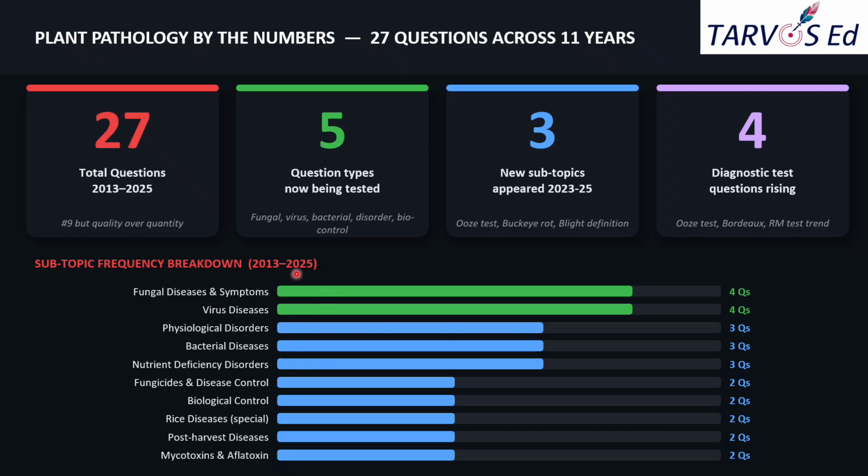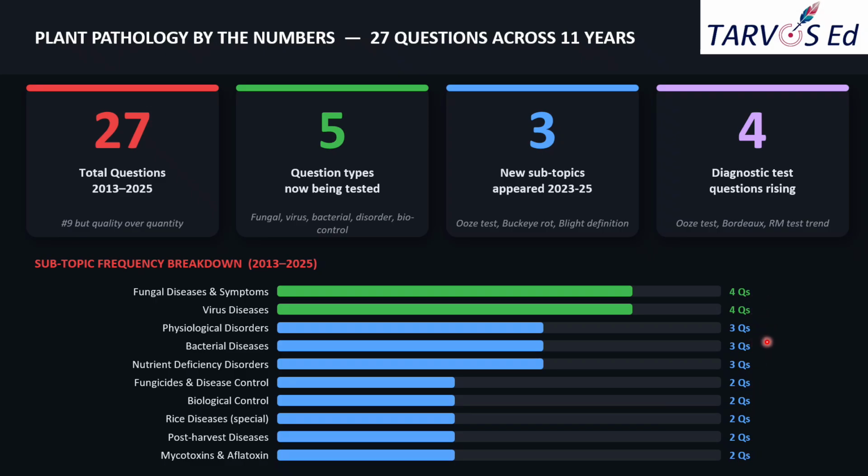Okay, so now let's break down the frequency chart on each and every subtopic based on the analysis from 2013 to 25. Here, fungal diseases and symptoms is where you should concentrate more, because 4 questions were asked so far from 2013 to 25. On the right side, the number of questions is mentioned, so this many questions were asked so far.